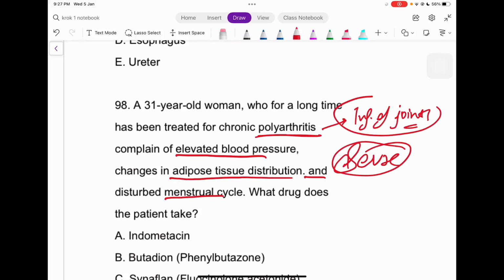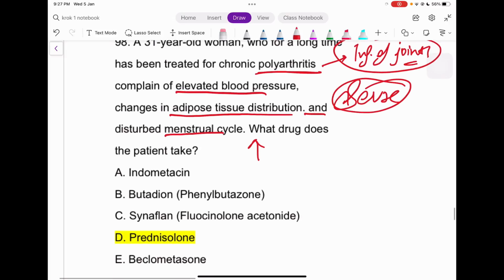In the initial stages of polyarthritis, what can we give? We can give NSAIDs, or just anti-inflammatory drugs. But for this stage, we must prescribe some kind of steroid, just to decrease the inflammation, such as prednisolone. Easy, right?